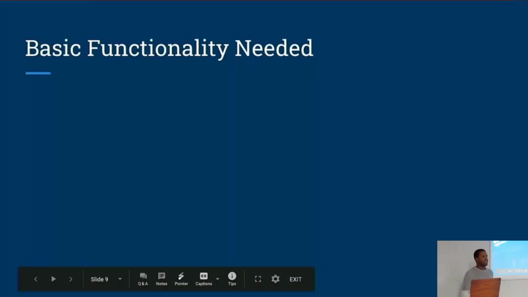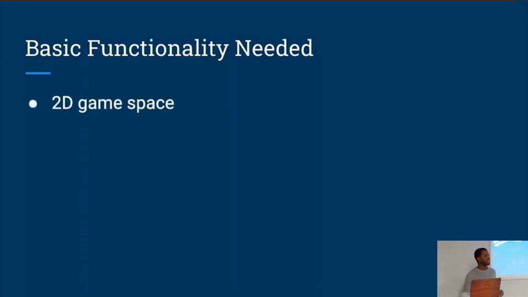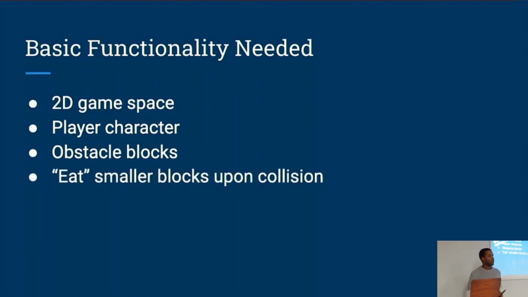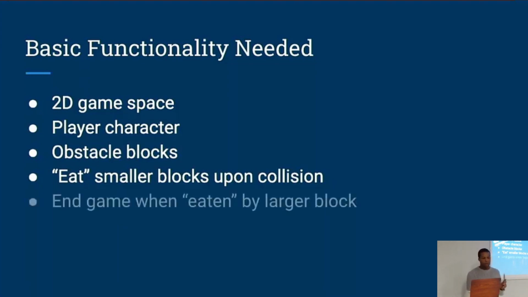So now let's break that down and identify what exactly are the core components of that game. For starters, we'll need some sort of 2D game space, some area to render our game. We'll also need to have some sort of player character. In that game, that would be the white square that I was controlling. We'll need to have some sort of obstacles, so the pink and purple blocks that were flying around the screen. Then we'll need to have some behavior where if my player character interacts with a smaller block, then he can eat that block. And then the opposite, where if my player hits a block that's larger than him, then he disappears and we get a game over.